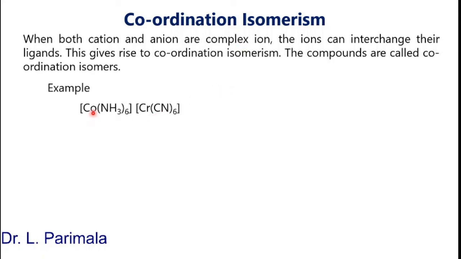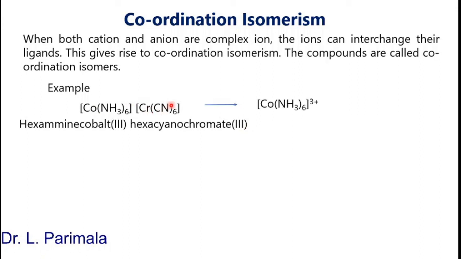So here we have the example hexaamminecobalt(III) and hexacyanochromate(III). The cation name comes first and then the anion name. So we have a cation and an anion. Both are complex ions, so they can exchange their ligands. Cyanide can come here and ammonia can go there. So ammonia can bind with chromium and cyanide can bind with cobalt. So you will get the other isomer.